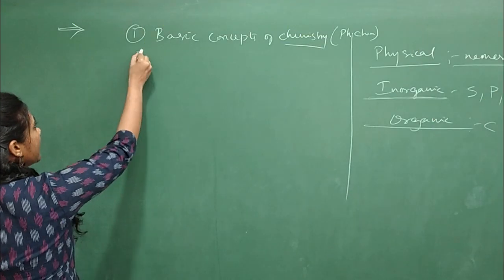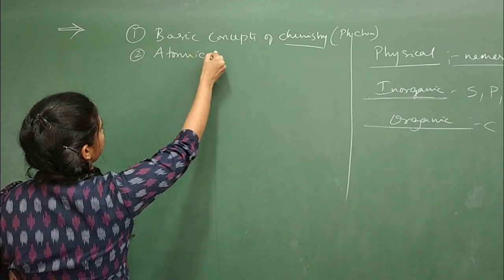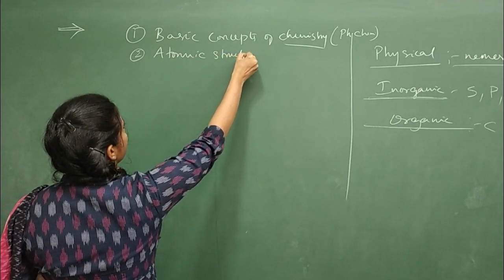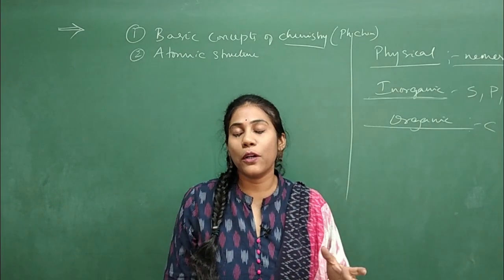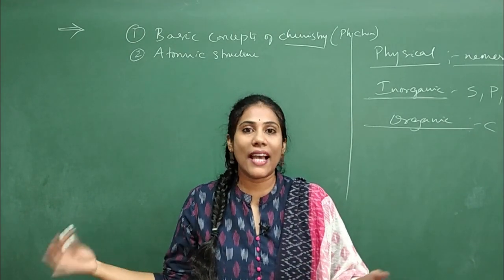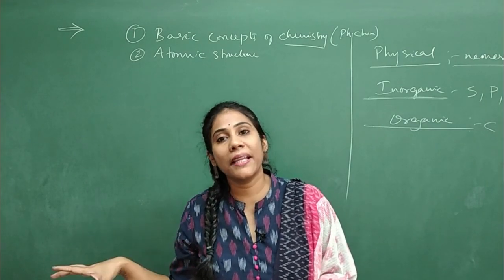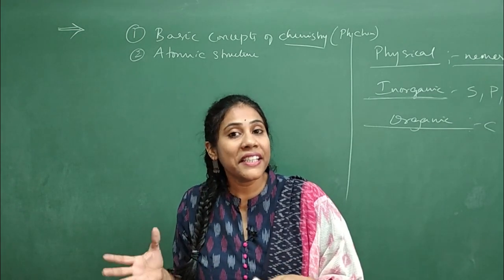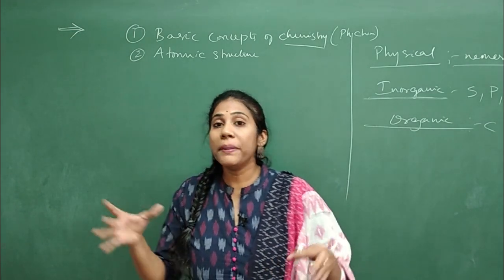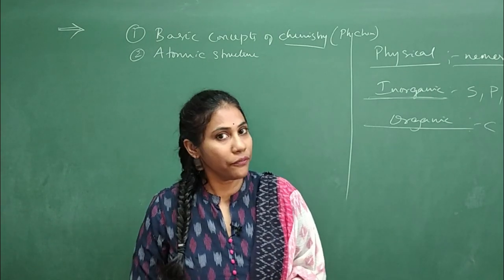The next chapter is atomic structure, or structure of atom. You studied atomic structure in class 9, isn't it? Very basic things you studied about atomic structure. The deeper aspects, the different atomic models, Bohr's model, quantum mechanical model, Rutherford's model, all these models in a detailed way, from a competitive aspect, I'm going to deal with in the videos.